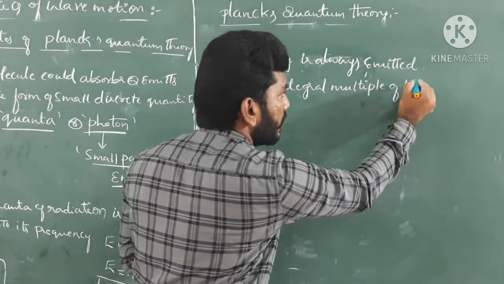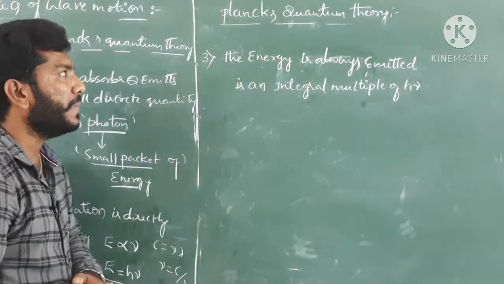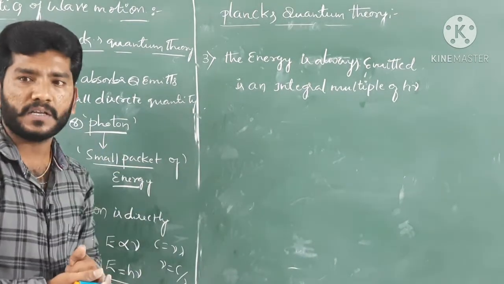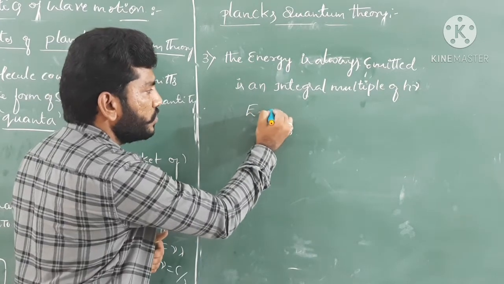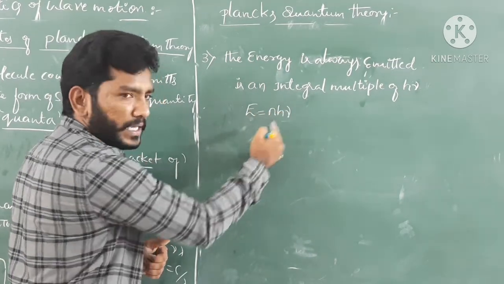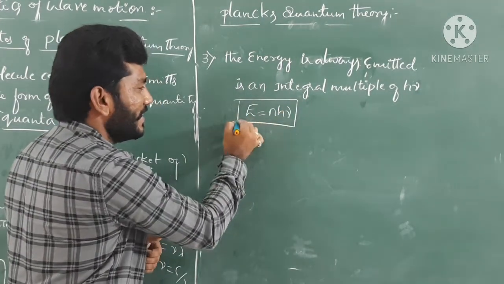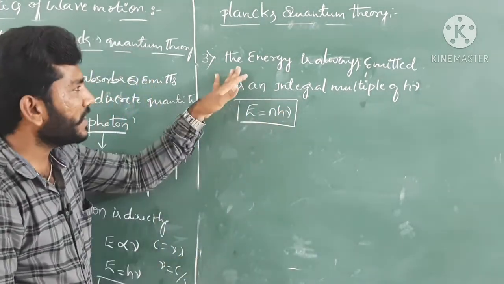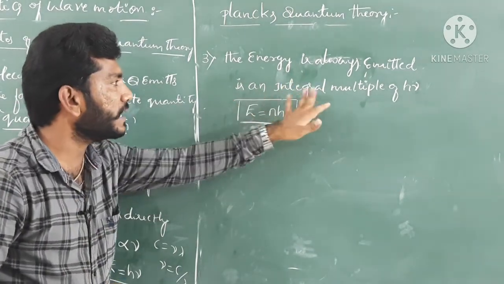So these are the major postulates of Planck's quantum theory. So E equals n h nu, guys. The energy always emitted from a particular body is an integral multiple of h nu.